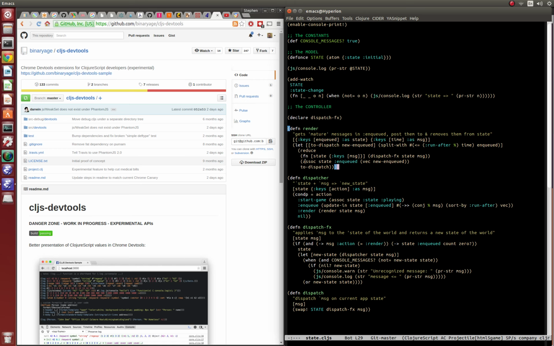The other really interesting thing is it means that this thing actually is printable at all times. That is to say, even the idea of enqueuing things in the future, of things occurring in the future, is a serializable idea, because these are just messages in the enqueued vector. Which means this whole state of this app can be printed at any point in time. It could be serialized. You could open a second instance of this app, and you could set the state to the deserialized value, and it would resume from that exact point.